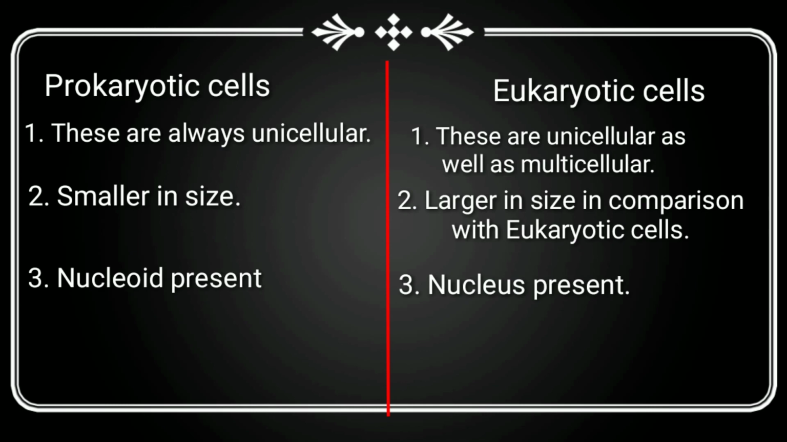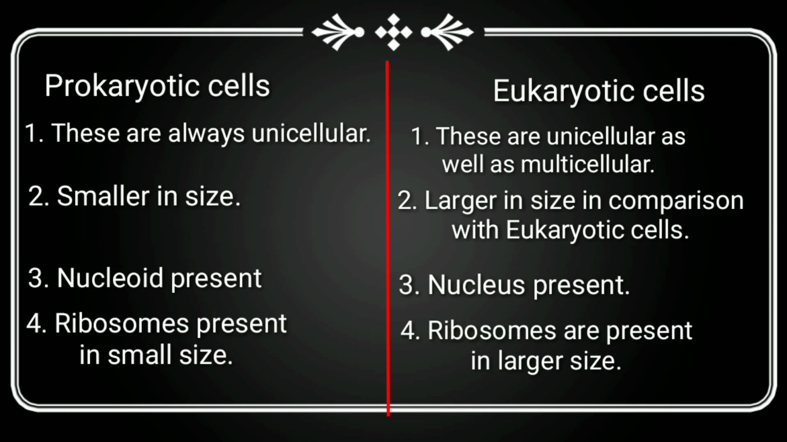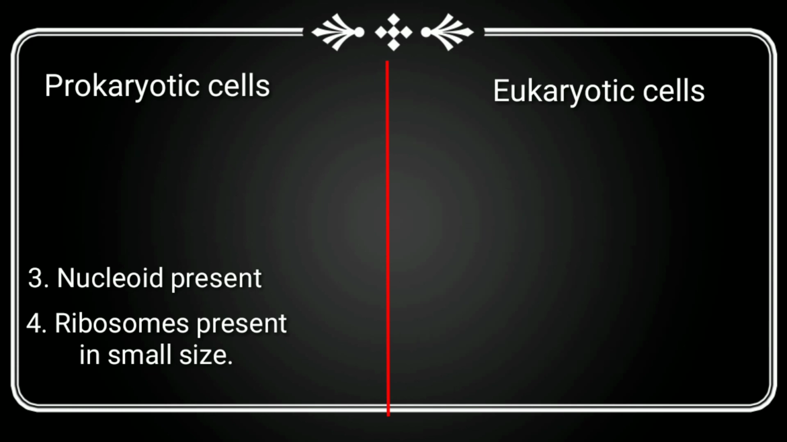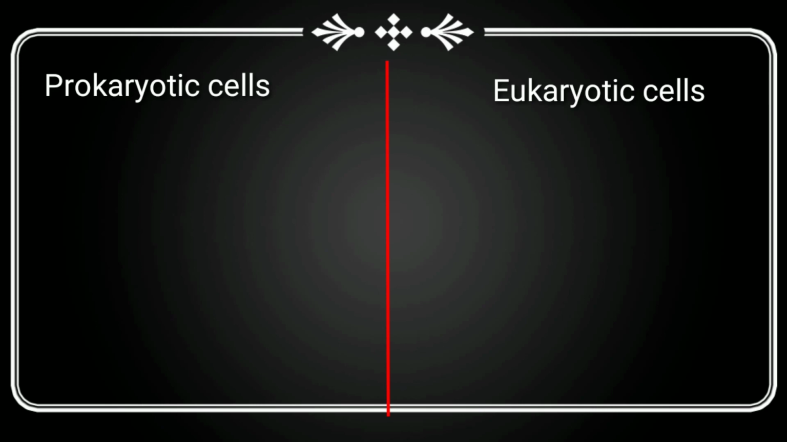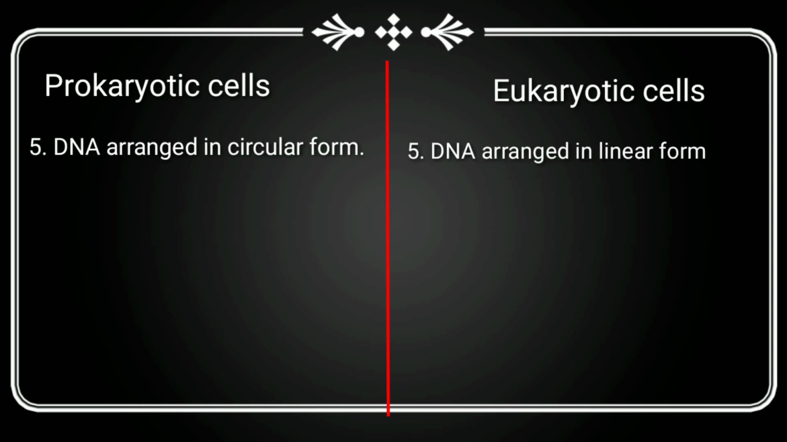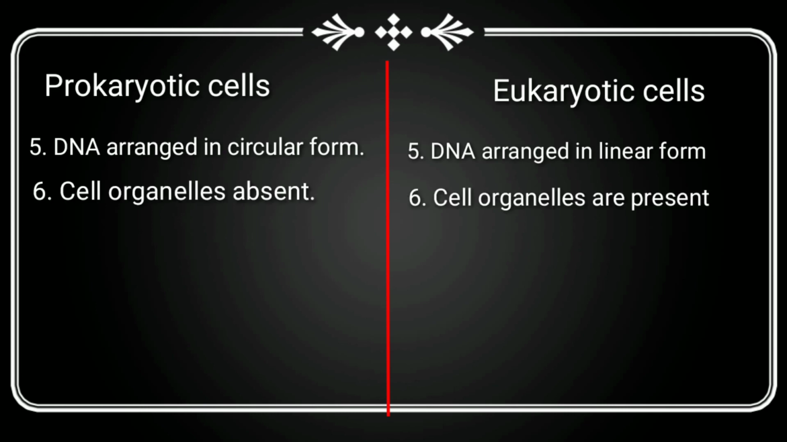Fourth, in prokaryotes, ribosomes are present in small size and spherical shape, while in eukaryotes, ribosomes are present in larger size and linear in shape. Fifth, in prokaryotes, DNA is arranged in circular form, while in eukaryotes, DNA is arranged in linear form. Sixth, in prokaryotes, cell organelles are absent, while in eukaryotes, cell organelles are present.